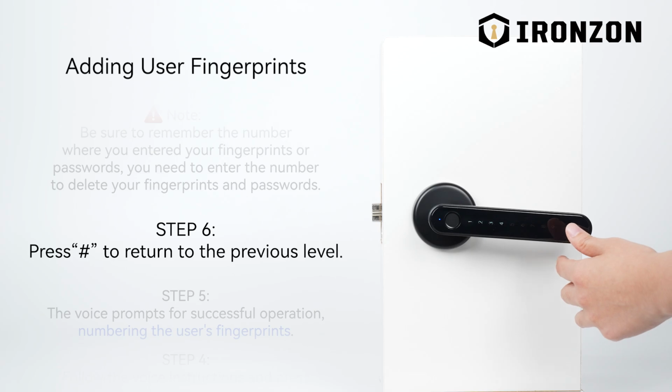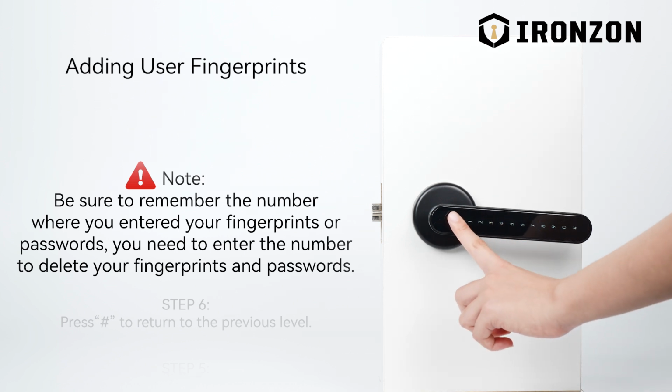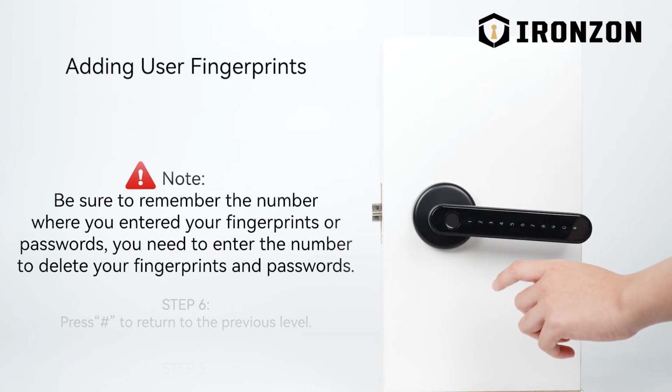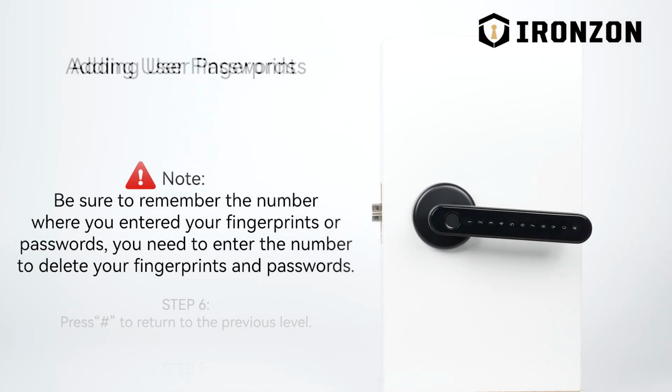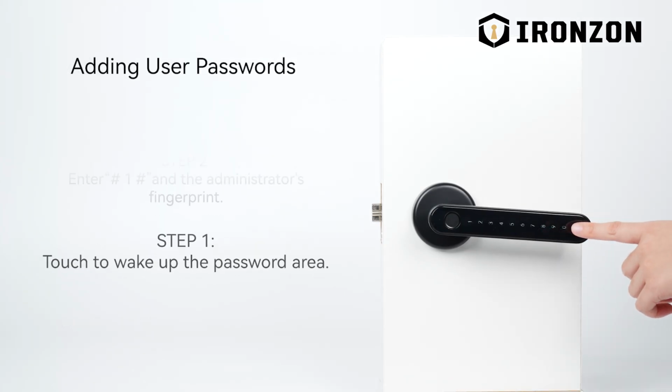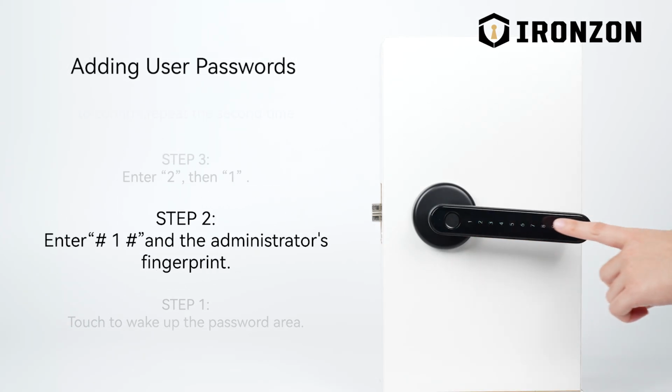Press 1 for administrator setting. Press 2 for common user setting. Press 3 for system setting. Press 4 for resetting. To return to the previous level, press the pound sign key. Exit setting option. 0, 5, 2. Unlock. Please enter administrator information.